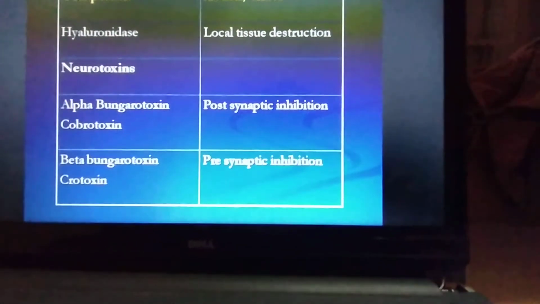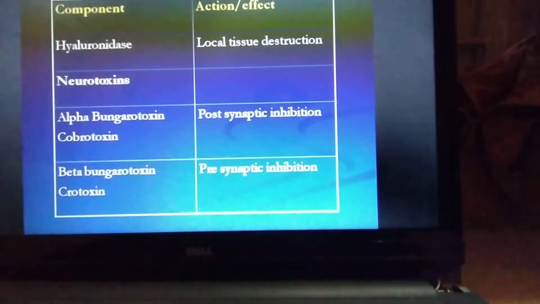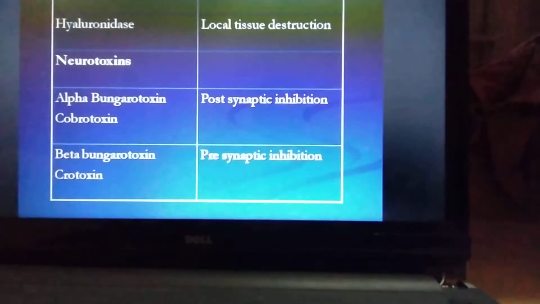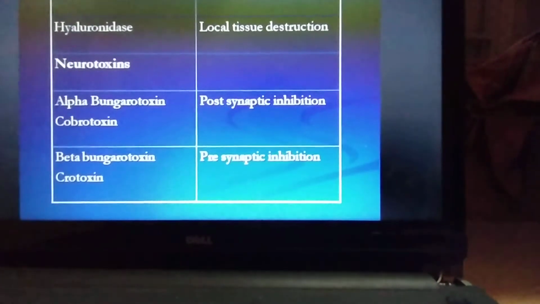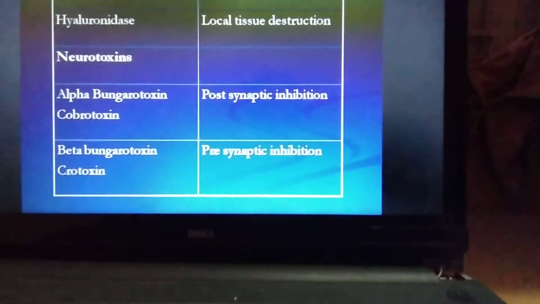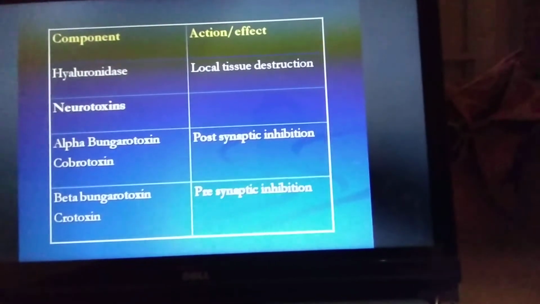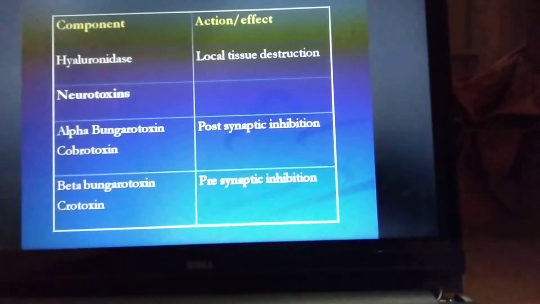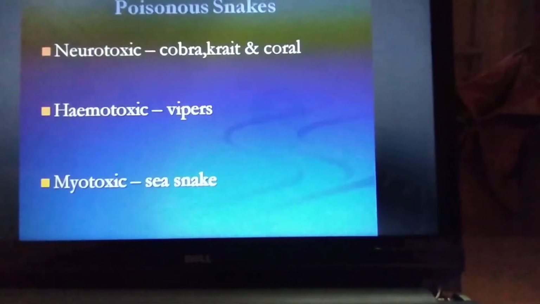Neurotoxins are also present: alpha bungarotoxins or cobra toxins cause postsynaptic inhibition, and beta bungarotoxin or crotoxins cause presynaptic inhibition. So these are a few enzymes present in snake venom which cause various types of actions in humans.